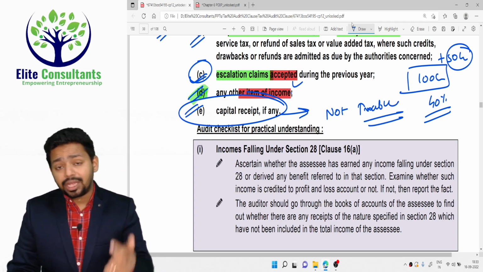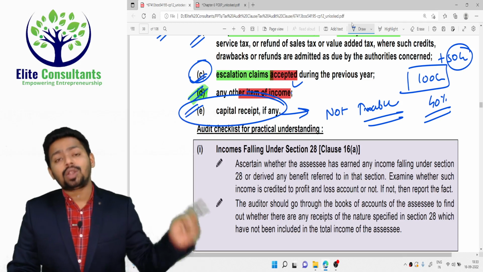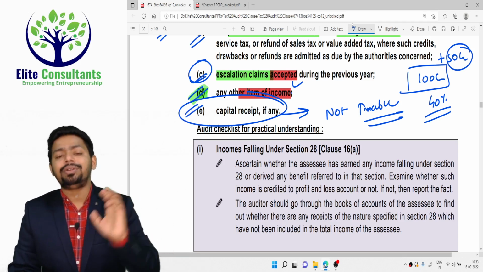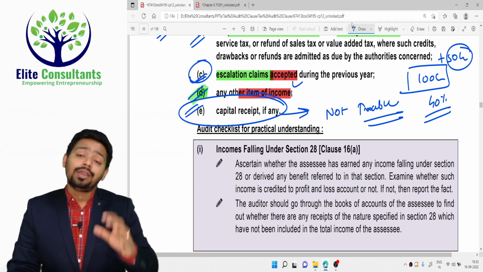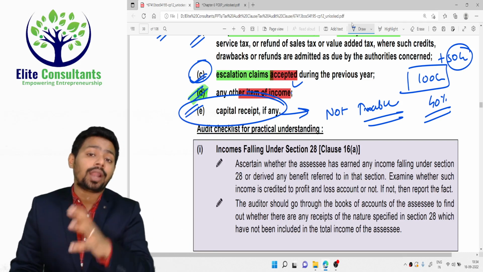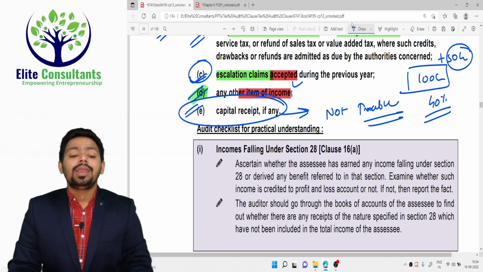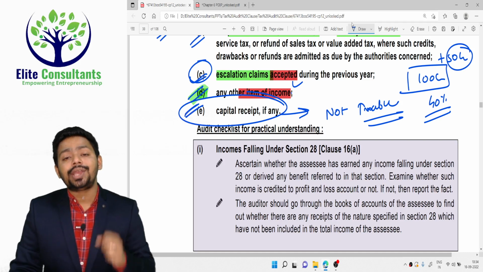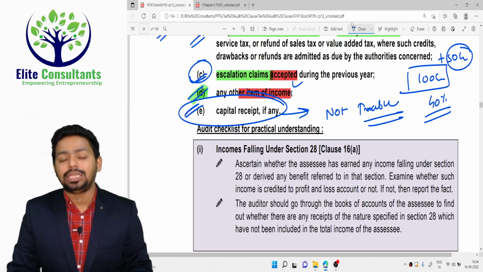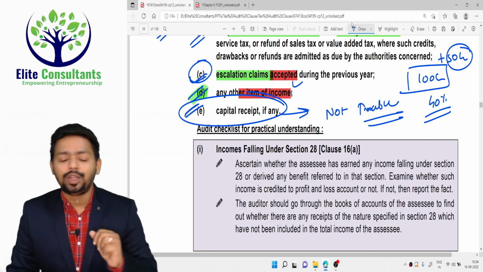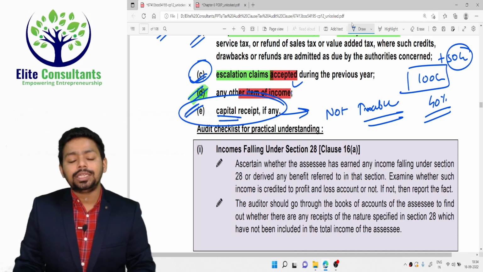But whether the receipt that you are calling a capital receipt genuinely was a capital receipt or not, for that there are so many Supreme Court and High Court judgments that we have to see. That's the reason they are saying if the assessee has received something as a capital receipt and has not credited it to the profit and loss account, please disclose it here.